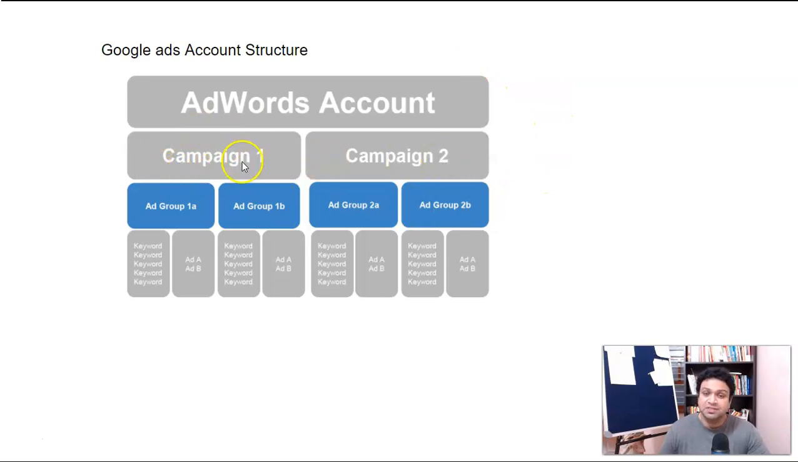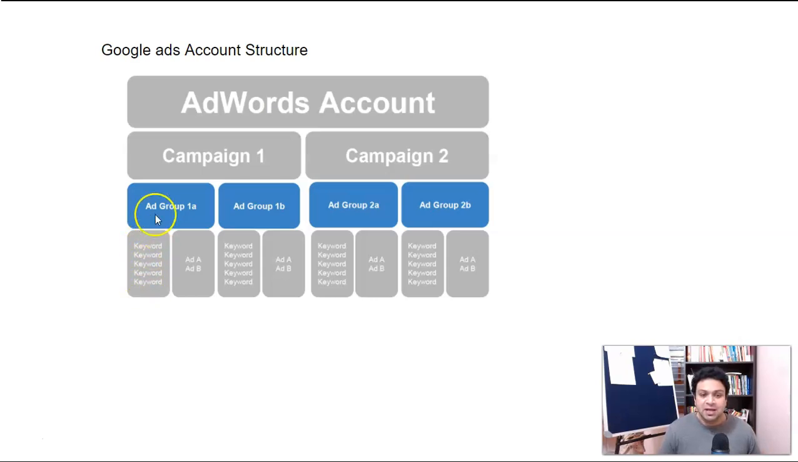Each of these campaigns, guys, has different ad groups, like ad group 1A, ad group 1B. You can create many. You can create ad group 1C or 1D. Why are there many ad groups, guys? So that you can target a few similar keywords in different ad groups. I'm going to show you in a second.